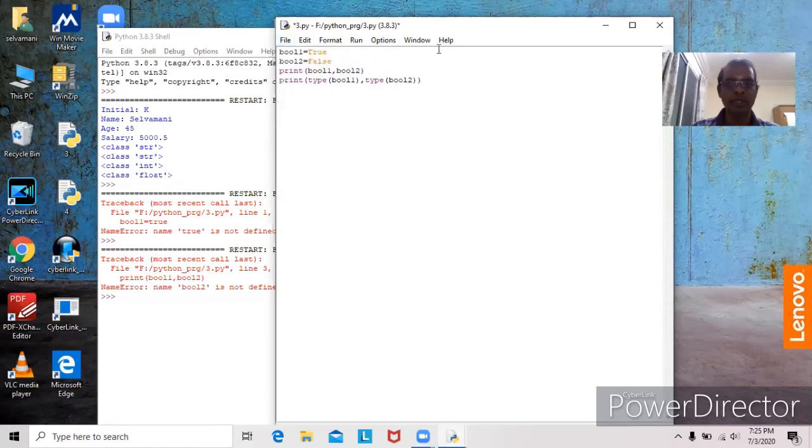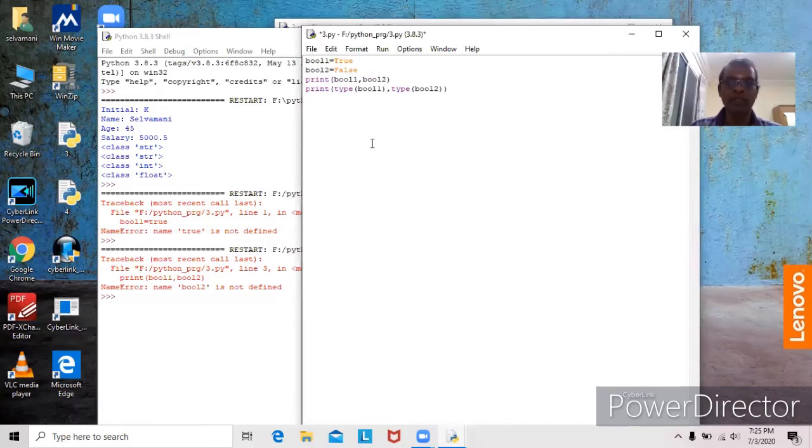So now you may understand the advantage of an interpreter. If you are using a compiler, this is one error, available in line number 1, and this is another error, available in line number 3. Both errors will be displayed at the beginning itself. While compiling the first time, you will get the 2 errors. Since Python uses an interpreter, we have an error in line 1 and an error in line 3, but it displays only the error in line number 1. After rectifying the error in line number 1, it displays the error in the next line. If a compiler is used, all the errors will be displayed on the first execution itself.